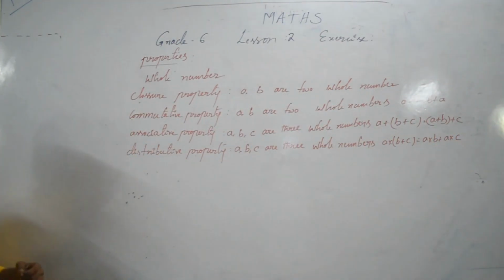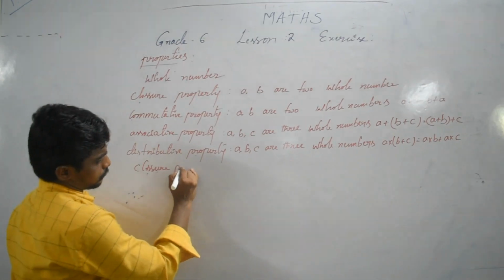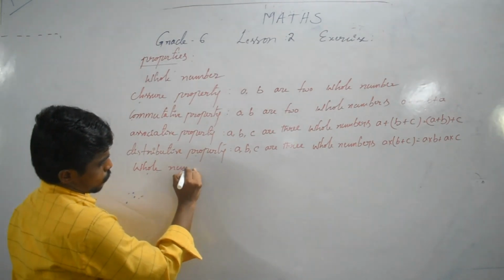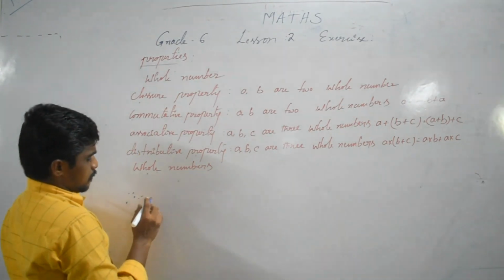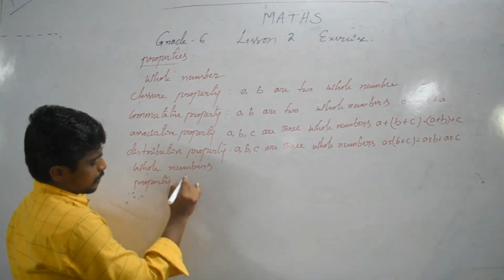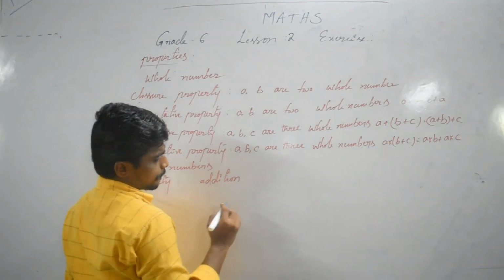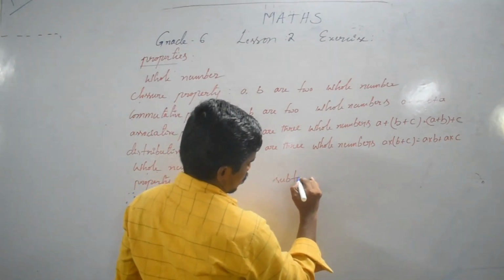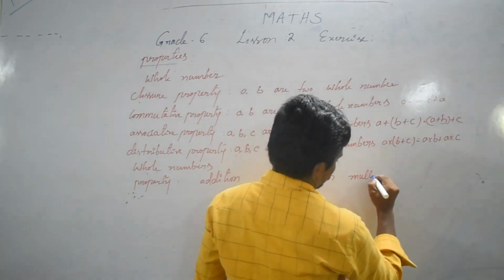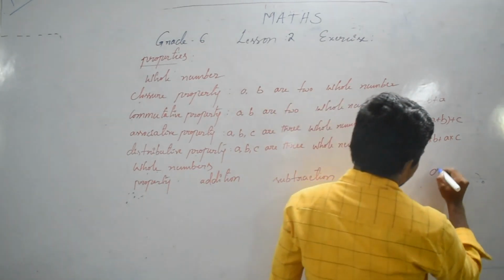So now let's check a table. Closure property. Whole numbers. Property: addition, subtraction, multiplication, division.